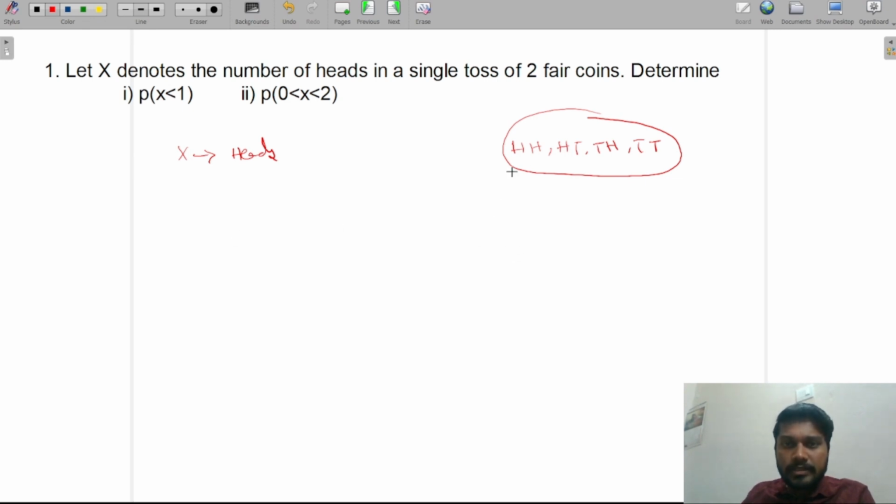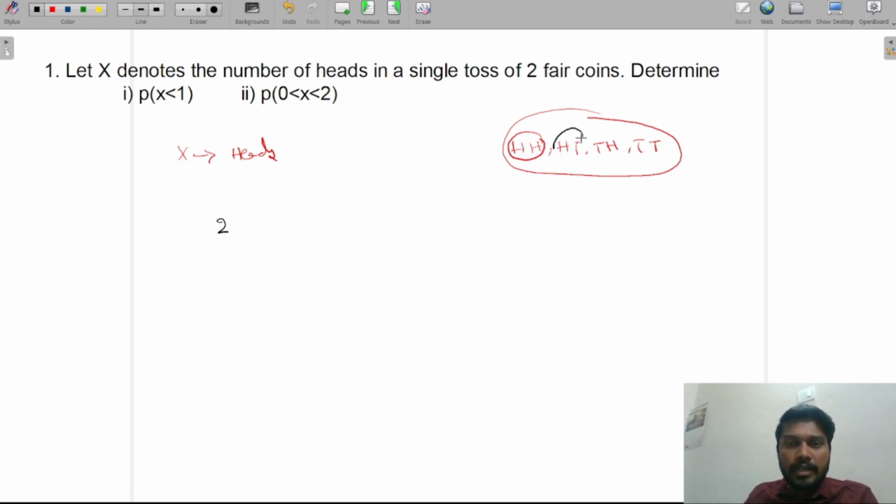This is the first possible outcome, this is the second, this is the third, and this is the fourth. In the first possible outcome, how many heads am I getting? I'm getting two heads.